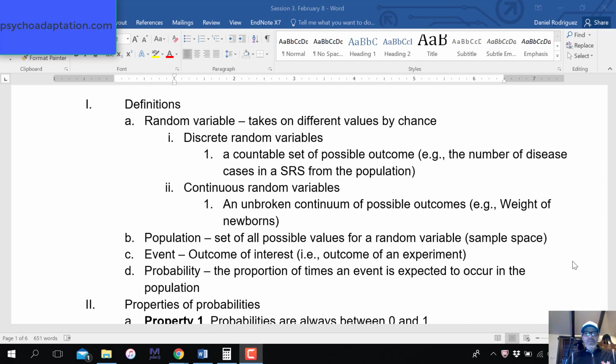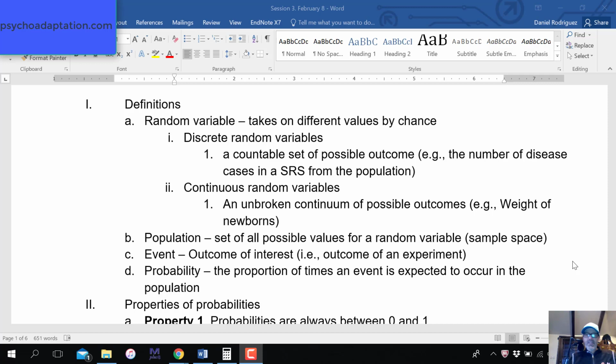When we're dealing with discrete variables, those are a countable set of possible outcomes, like the number of disease cases in a SRS, for simple random sample. So now you know why we talk about randomization from a population. In a simple random sample, we're selecting people actually at random, where everybody has an equal chance of being selected into your sample.